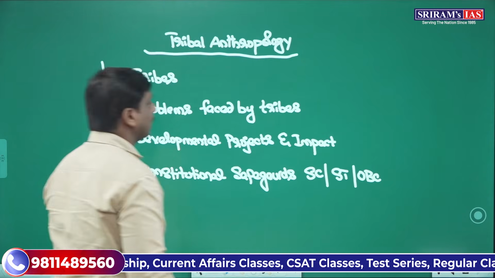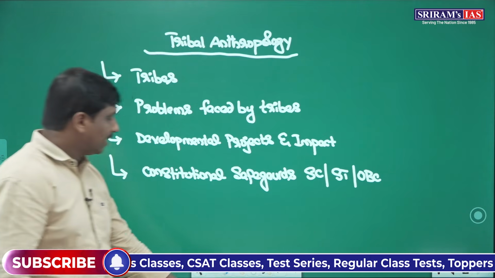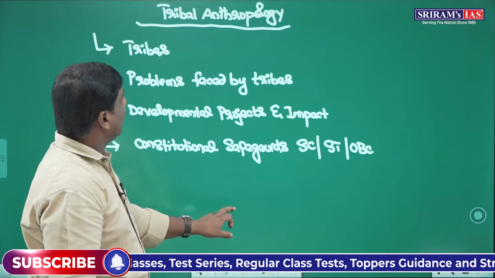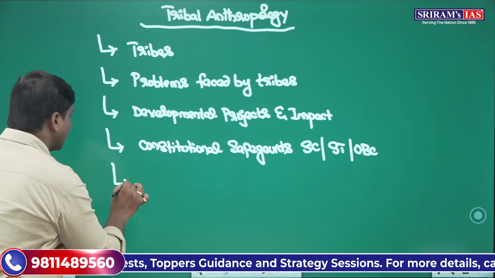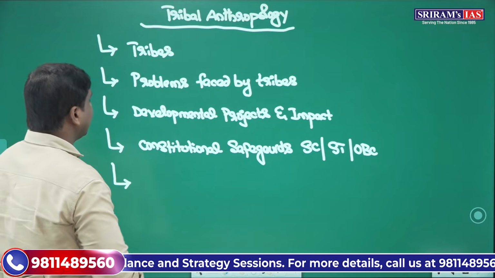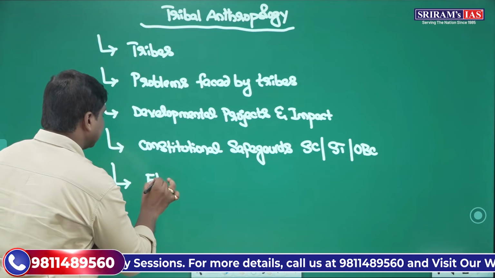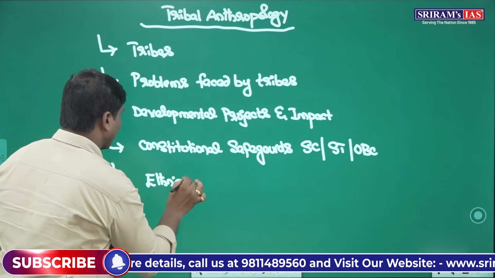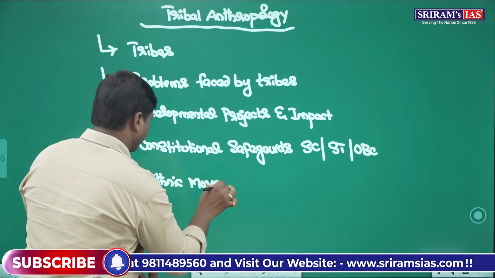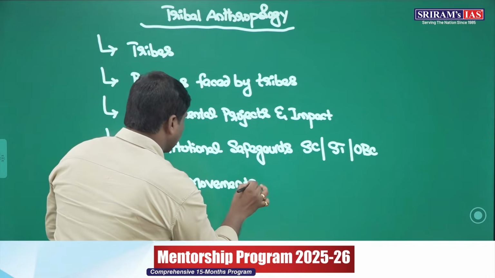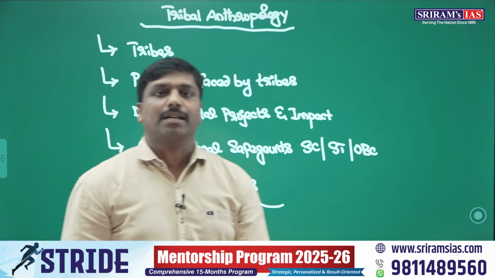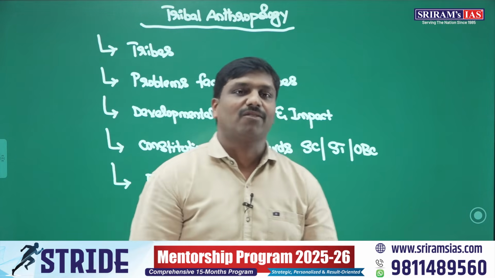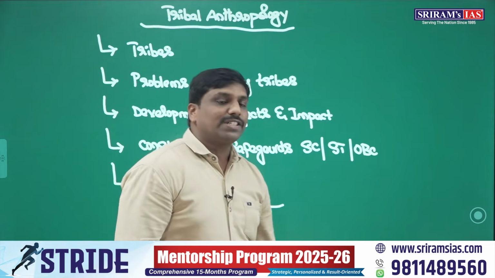All such things we will study in the tribal anthropology section. Not only these, we will also systematically study other important aspects like ethnic movements or tribal movements. So these are the major sections of the anthropology syllabus.